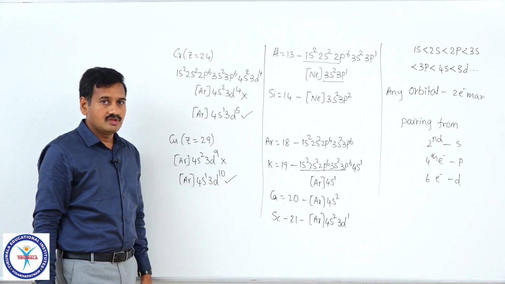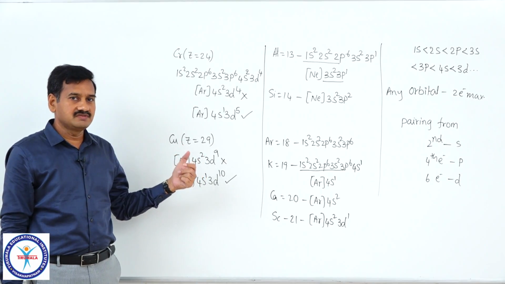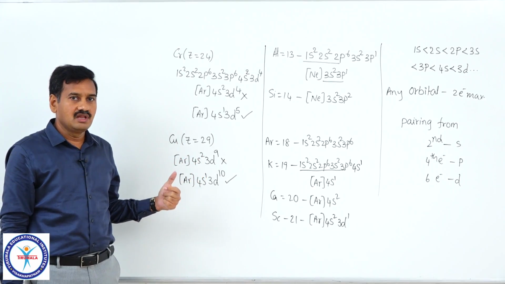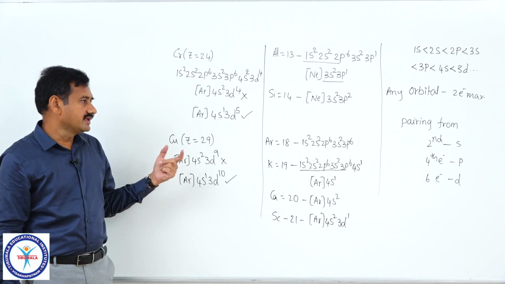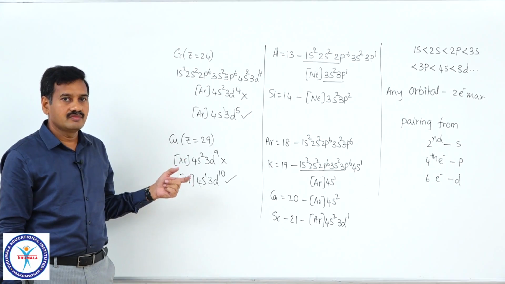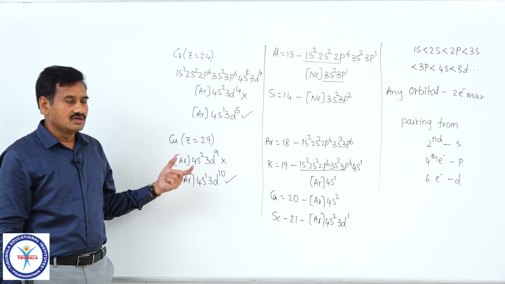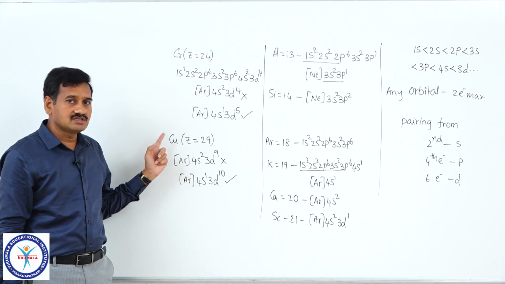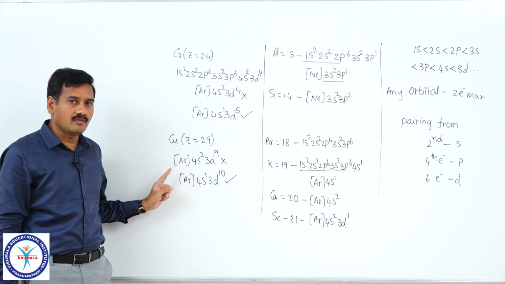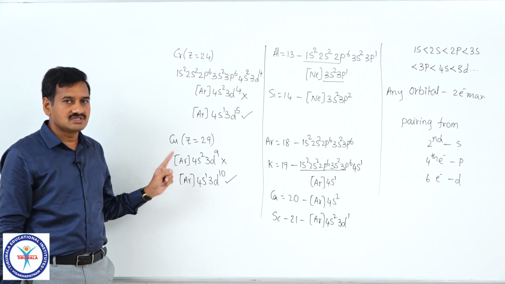Why is it so? Not only these 2 elements, chromium and copper, there are some more elements with exceptional electronic configuration, like molybdenum, tungsten, and also in the nickel family, palladium, platinum. Here we are discussing chromium and copper. Why are the electronic configurations of these 2 elements not following the 3 rules strictly?